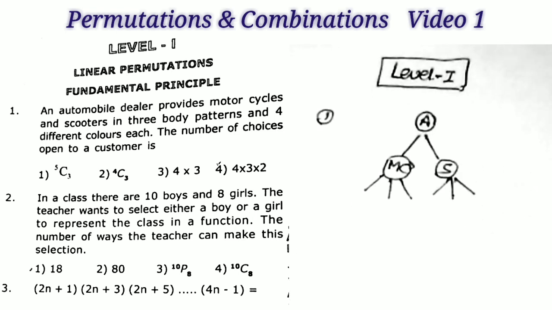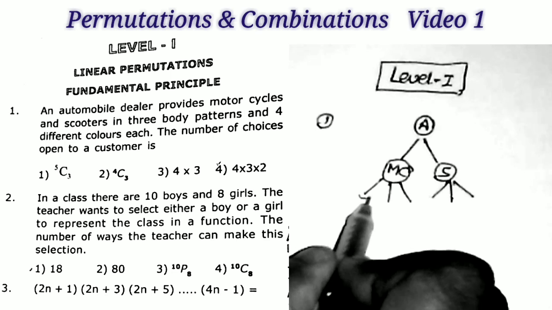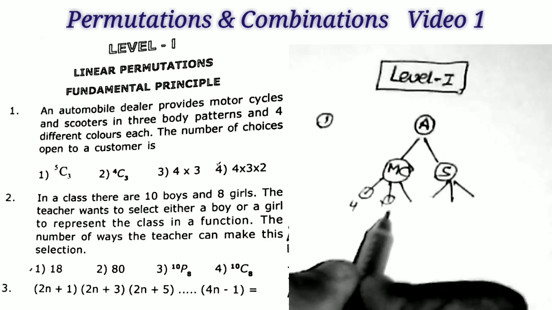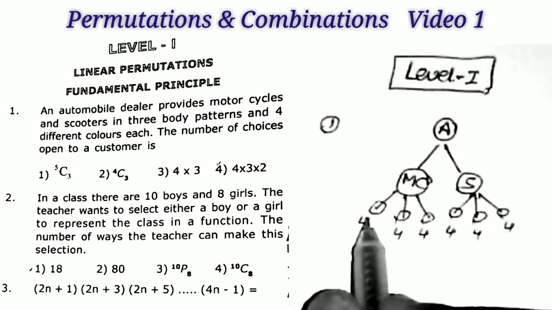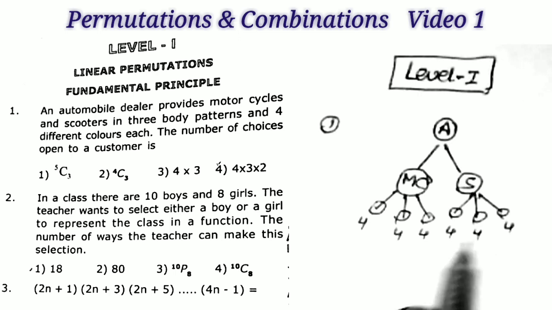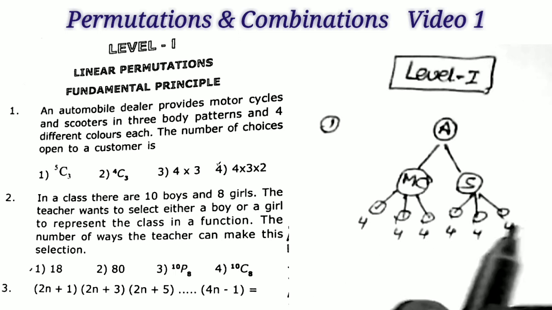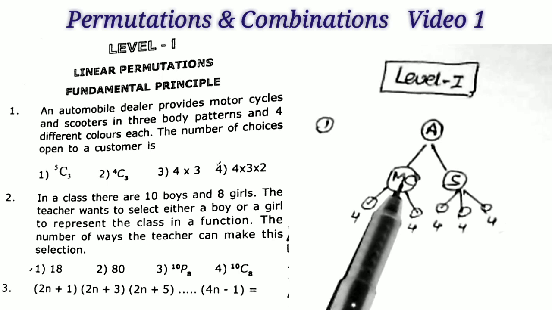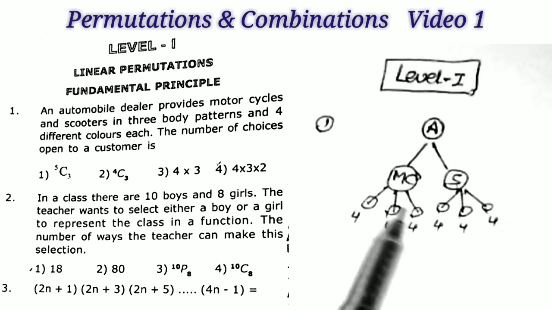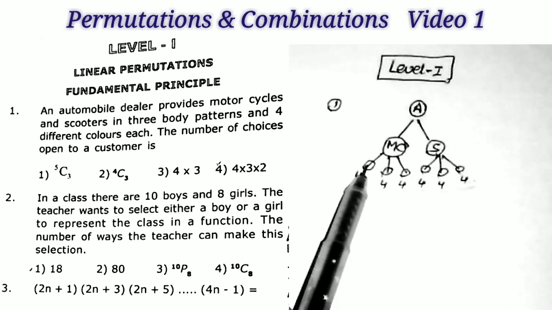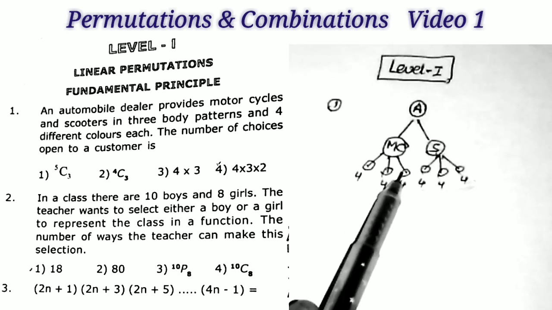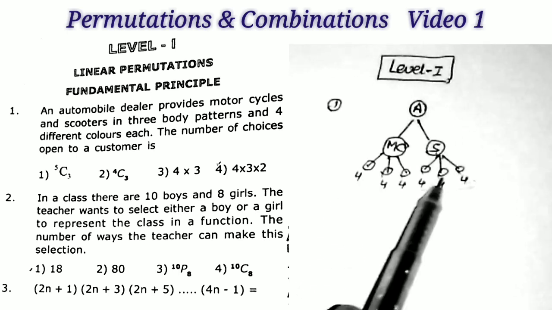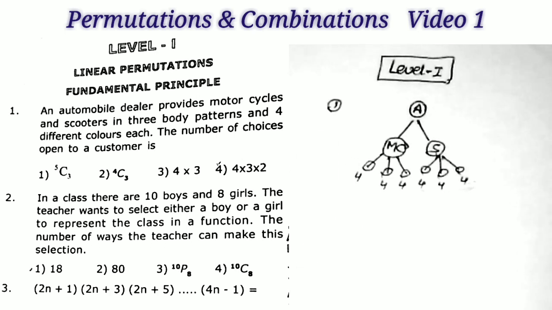Each one is available in 4 different colors. That is, to this model 4 colors available, to this model 4 colors available, like that. To each model 4 colors available. That is, the total number of motorcycles and scooters is equal to 12 plus 12 is equal to 24. Understand? In a shop, motorcycles and scooters are available. Motorcycles are 3 models and scooters are 3 models, and each one is available in 4 colors. That is, first model in 4 colors, second model 4 colors, third model 4 colors, like that. That is, total is equal to 24. Okay, this is the actual process.